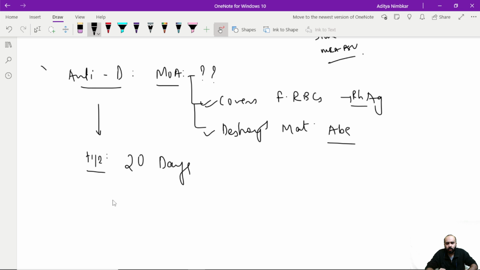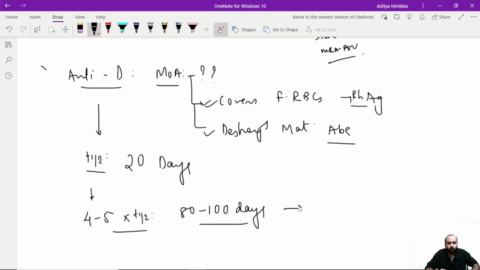So अगर 20 days है, how do we know the total amount of time that it is going to be in my body? So for that we do either 4 or 5 into t half, a basic pharmacological formula that we have all known, which comes out to be between 80 to 100 days. 80 to 100 days is roughly between 12 to 14 weeks. So basically the anti-D action lasts in your body for somewhere around 12 to 14 weeks.